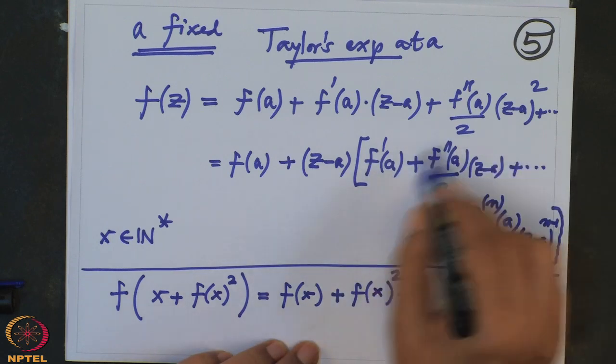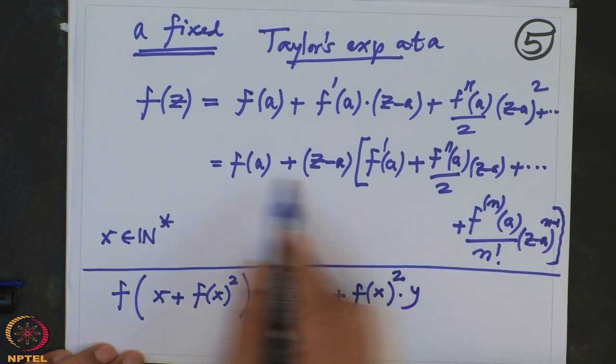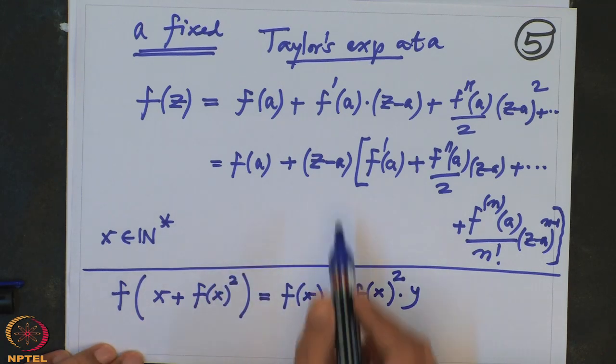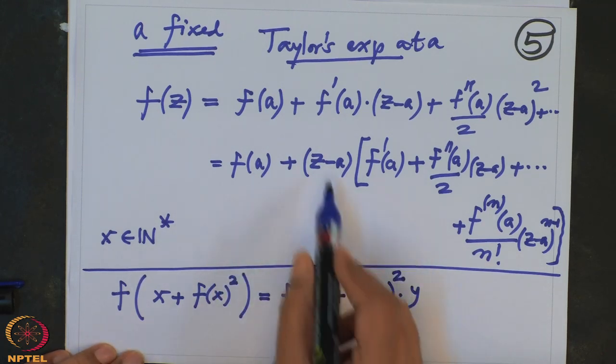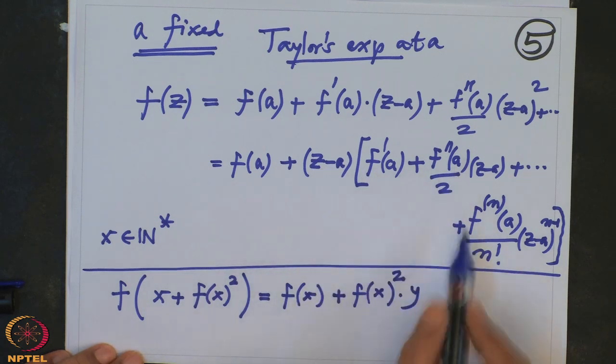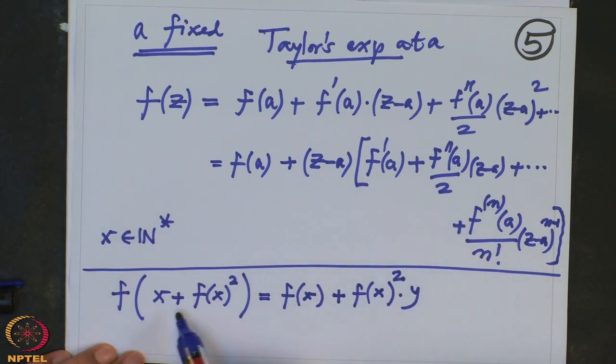This is the remaining term I call y. So I have taken, this is my a, which is my x, and y is my z. Once I adjust like that, you find a suitable y so that this expansion holds.